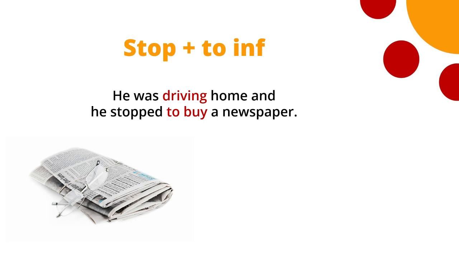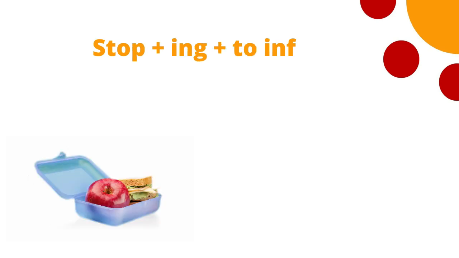When we have the to infinitive to show the reason, you have to know what the activity was, and it's somewhere in a previous sentence or somewhere in the conversation. So stop can be with ing or to infinitive. Let's just look at a couple more examples so that you can see the difference here. We've seen she stopped to have lunch, so we know that a previous activity was stopped and the reason was to have lunch, and we know that she was working.